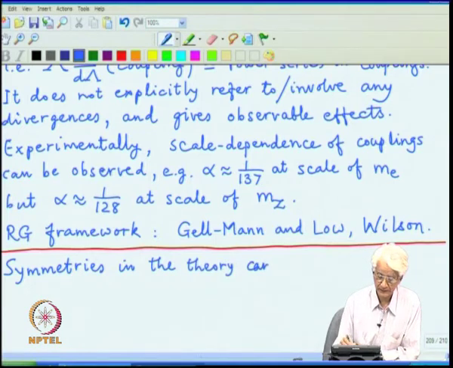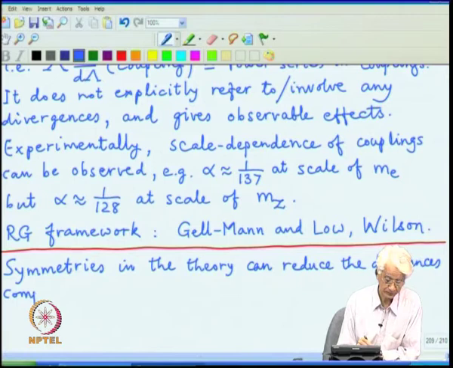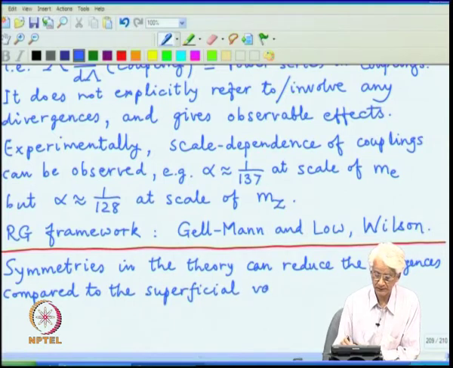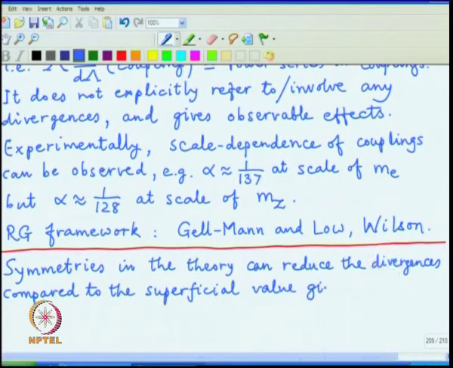They can reduce the divergences compared to the superficial value given by d that I defined earlier.